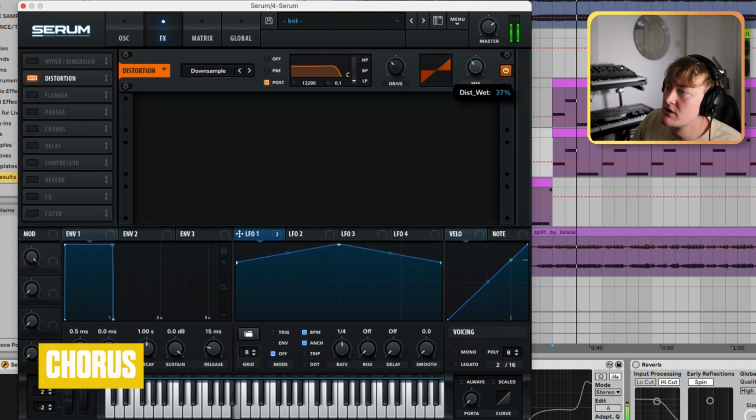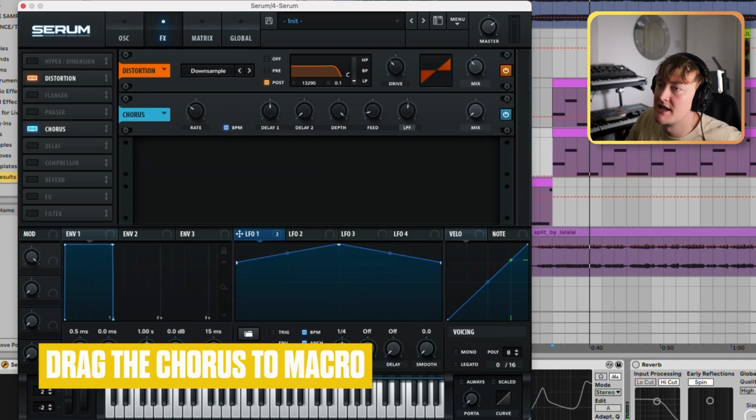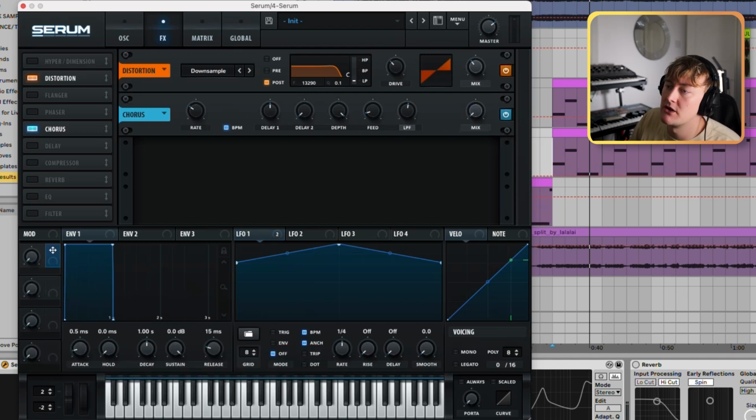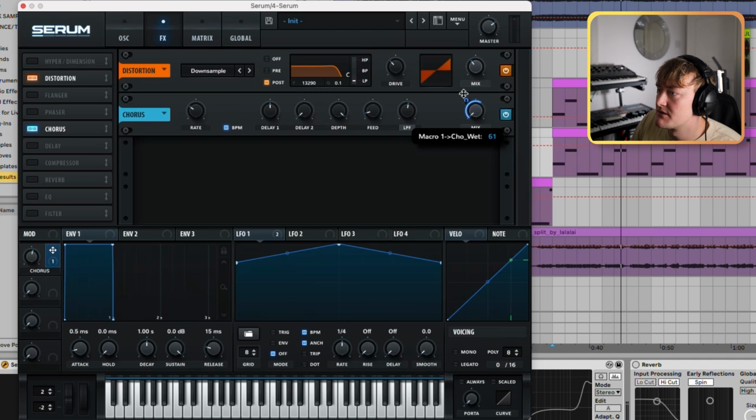What we can then add is a chorus, so let's turn this up. Put it on BPM mode. I mean, you can have it on either, really. A great thing I do is use the macro for effects, because you're looking at the main screen and when the effect window opens, you forget that you can just change them quickly. So I use the macro, chorus, turn this up. I wouldn't put it above 50 or 60%. I'd put it at 60 at the max. Even if you weren't using the macro, you can also drag that up, but I wouldn't go past 60, so it doesn't wash it out.